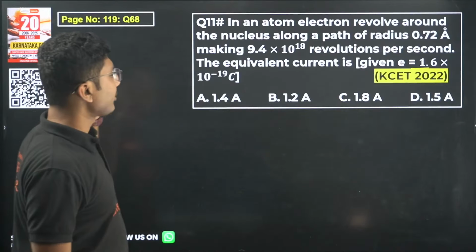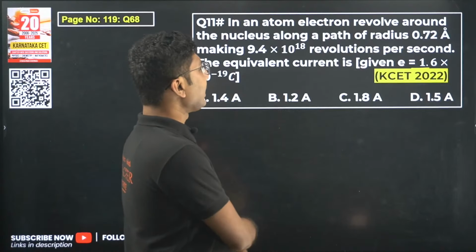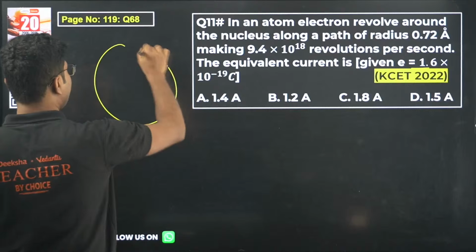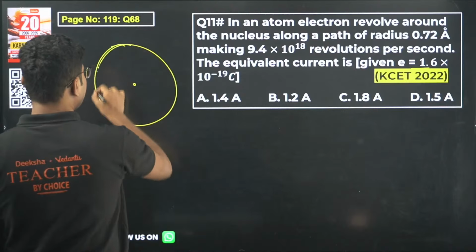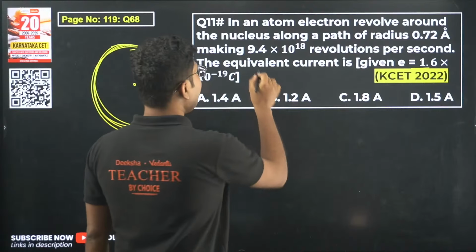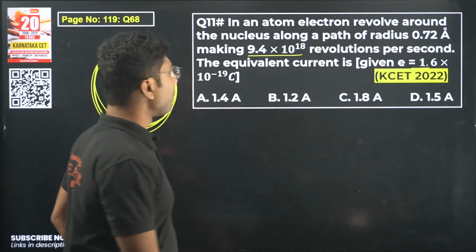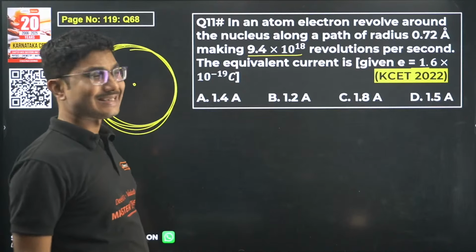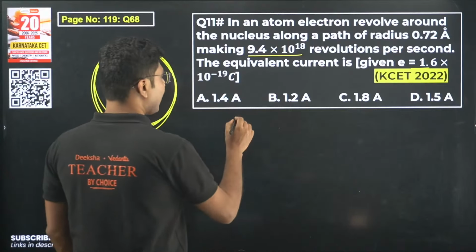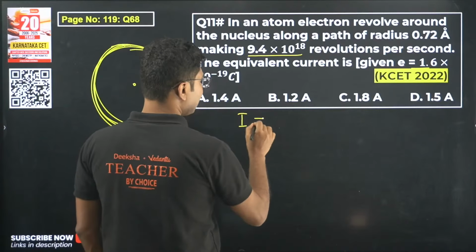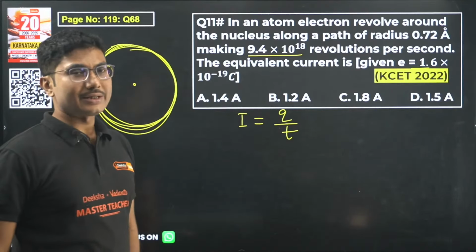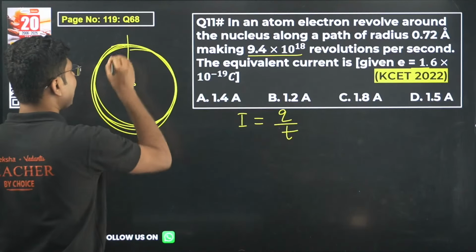Okay, next question. In an atom, an electron revolves around the nucleus along a path of radius 0.72 angstrom. So the electron is revolving around this path, making 9.4 into 10 to the power of 18 revolutions per second. The equivalent current is given by? So what is current? Current is charge divided by time. So we need to calculate the charge which is passed at a particular point.